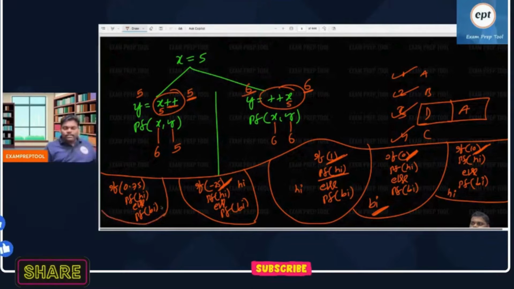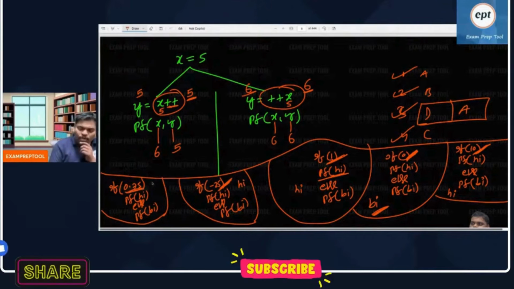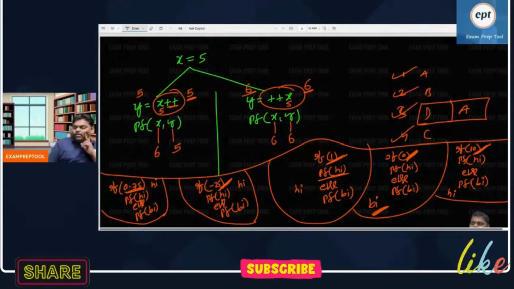If 0.75, print high, else print bye. What is the answer? High only. Simple. It is only 0 or non-zero that matters. Is it 0 or non-zero? I am not saying negative or positive. I am saying 0 or non-zero. 0 fails, non-zero passes. Right?